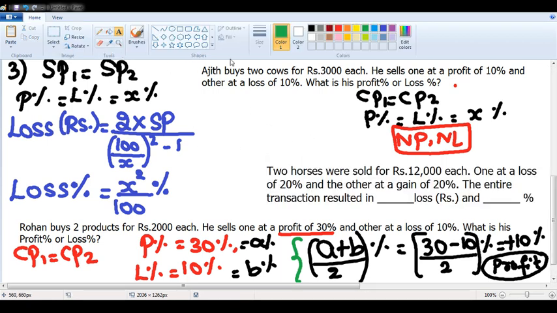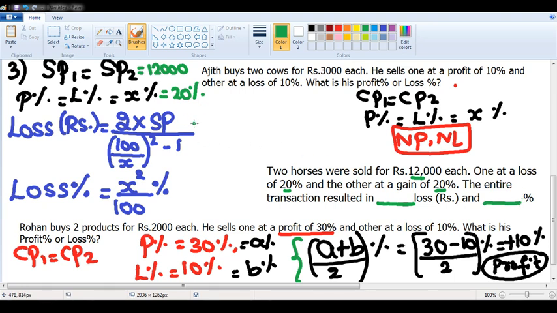Now listen to this carefully. The question says, two horses were sold for 12,000 rupees each. That means selling price of two products are same. It is given as 12,000 rupees. Next, one at a loss of 20% and the other at a gain of 20%. Profit and loss percentages are also same, which is given as 20% each. Your question is, the entire transaction resulted in how much rupees loss and what percentage loss?